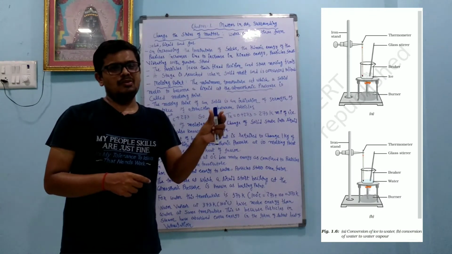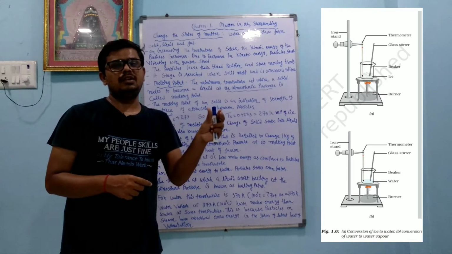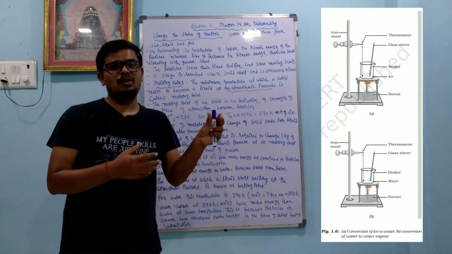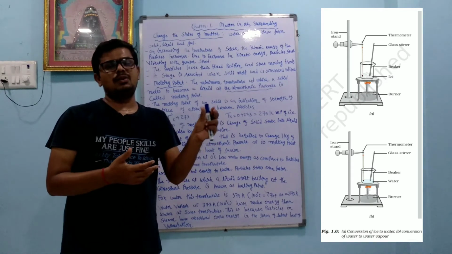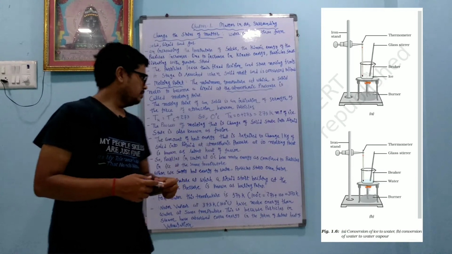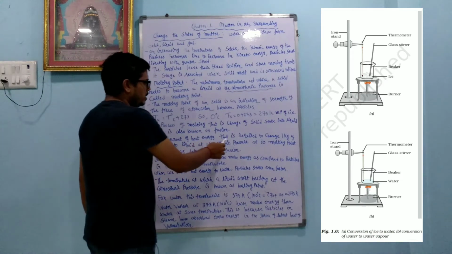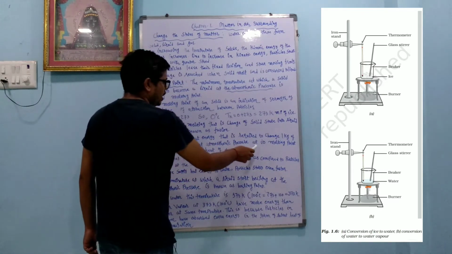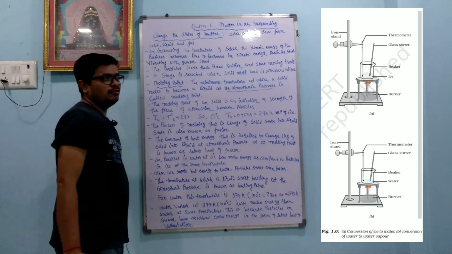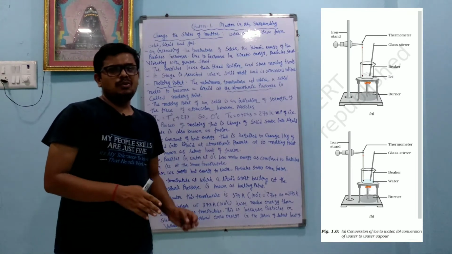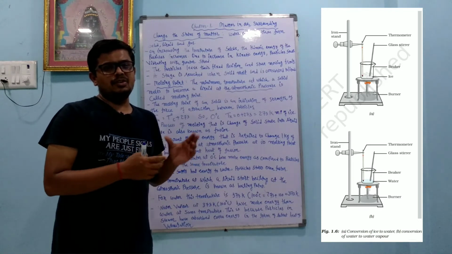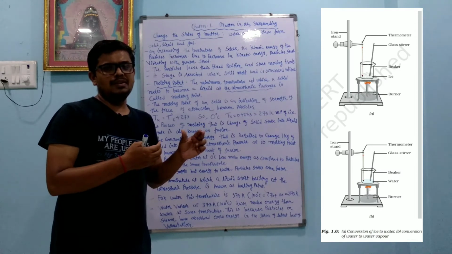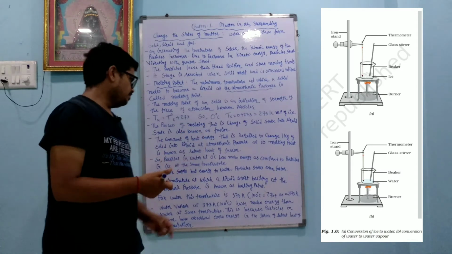Okay, without increasing temperature, ice converts into the liquid form. That is because of the latent heat of fusion. Understand? The energy absorbed by ice, without increasing temperature, to convert into liquid form is called the latent heat of fusion. The amount of heat energy required to change 1 kilogram of solid into liquid at atmospheric pressure at its melting point is known as latent heat of fusion. So without increasing the temperature, ice can convert itself into the liquid form. That is called the latent heat of fusion.